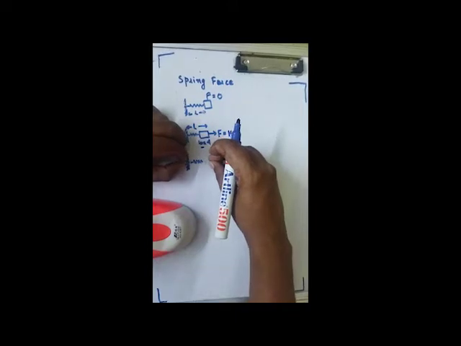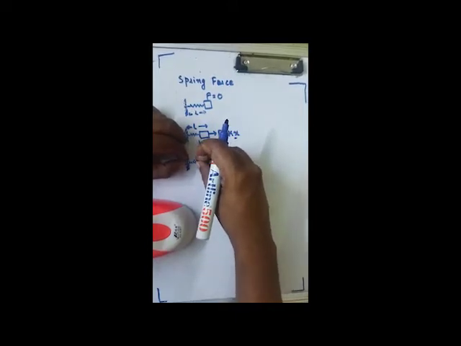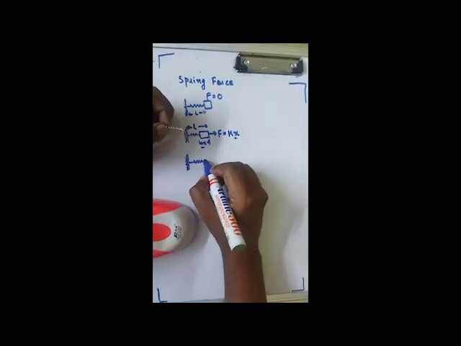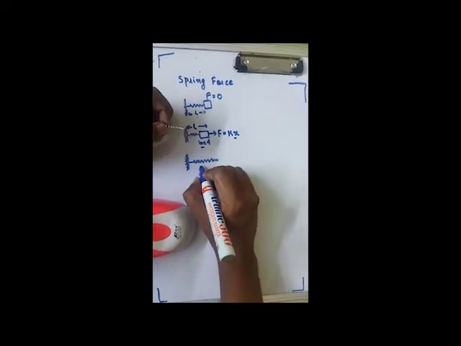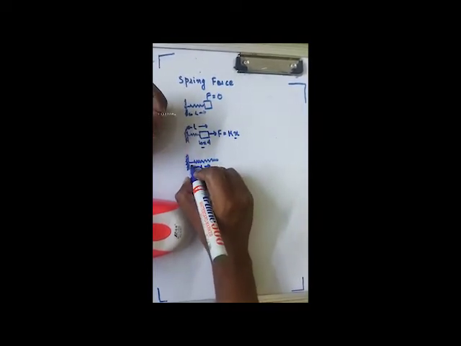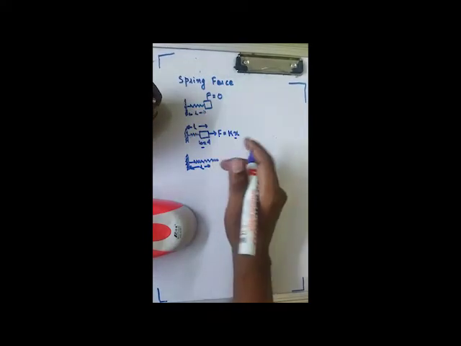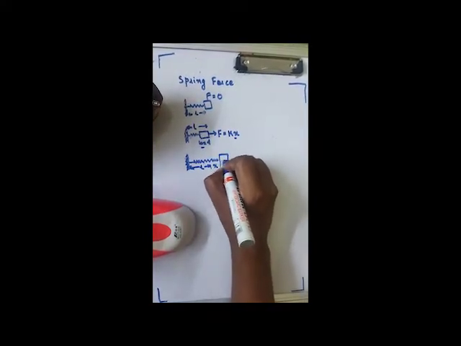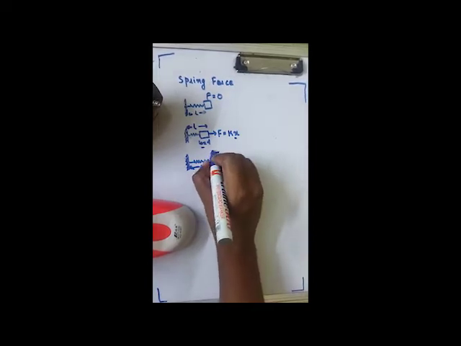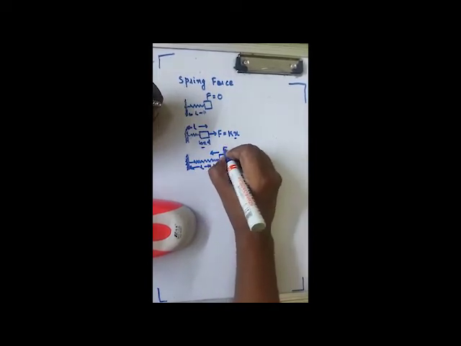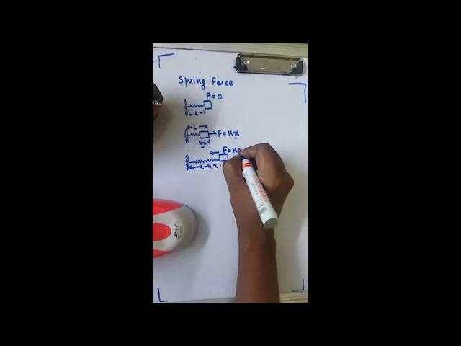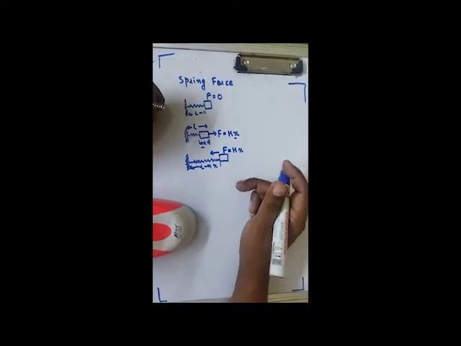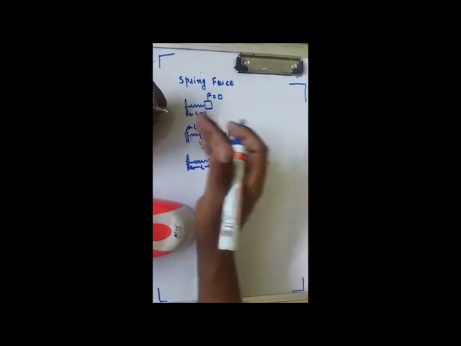I pull the spring. That means the spring will pull back the body. Suppose this was the natural length of the spring and I elongated it by x. So the force on this body by an elongated spring would be given by kx.